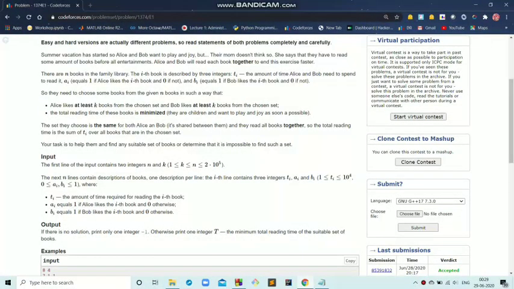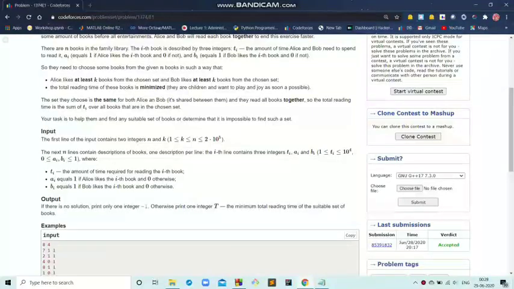that Alice likes at least k books from the chosen set and Bob likes at least k books from the chosen set. The total reading time of these books should be minimized because they want to finish this as soon as possible. The set they choose is the same for both Alice and Bob, and they read all the books together. So the total reading time is the sum of ti over all the books in the chosen set. We need to help find them any suitable set of books or determine if it is impossible to do so.